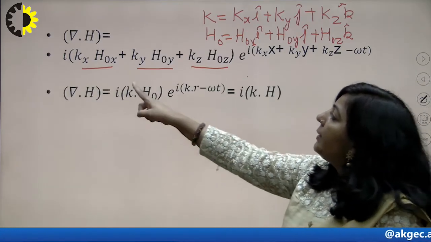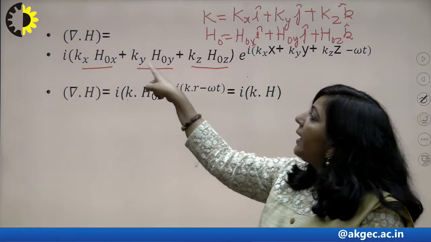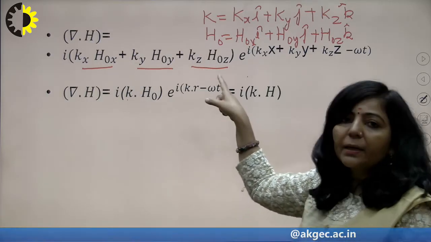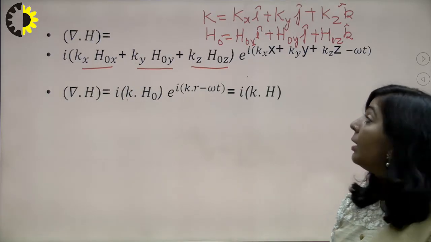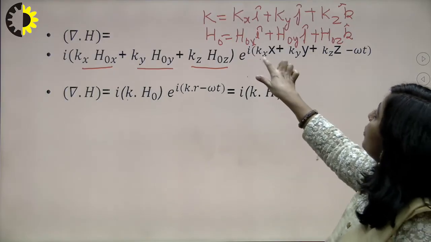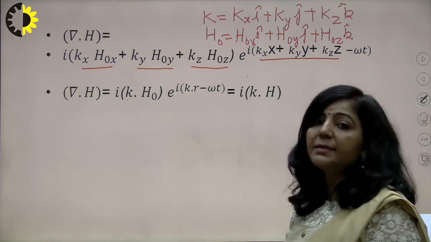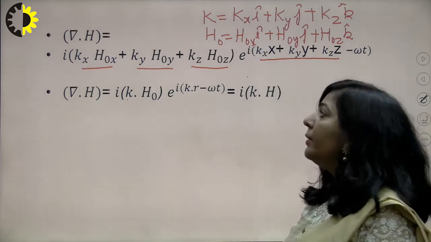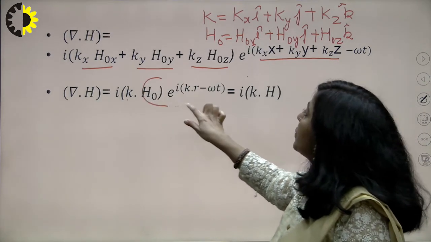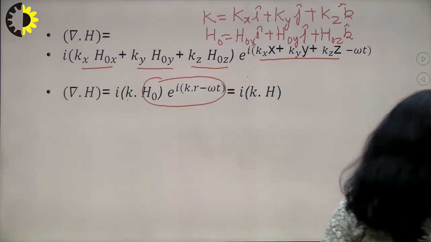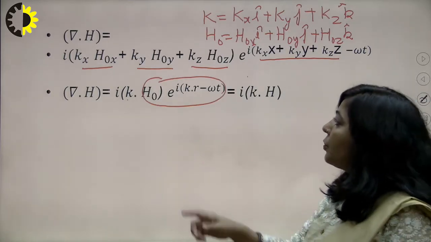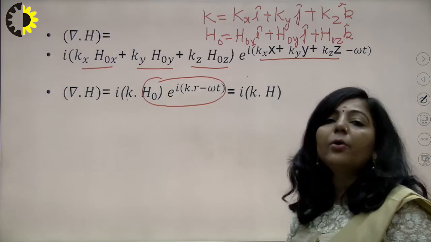You are going to get iota as it is, k dot h naught. This term in the bracket is now k dot h naught into the exponential term. So I have replaced this kx x plus ky y plus kz z with this k dot r. So you know what the value of this is. What is this entire term? That is your h. So you can write it as i k dot h.